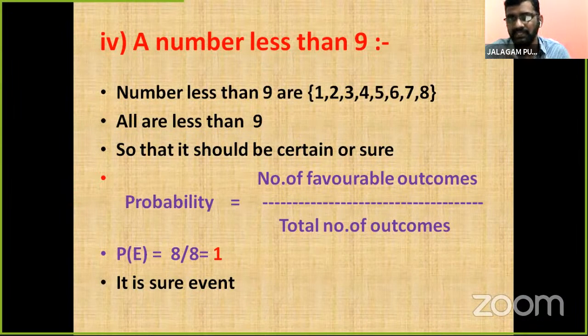If the probability is 1, such event is called a sure event. If the probability is 0, such event is called an impossible event. We look into the next problem, children.